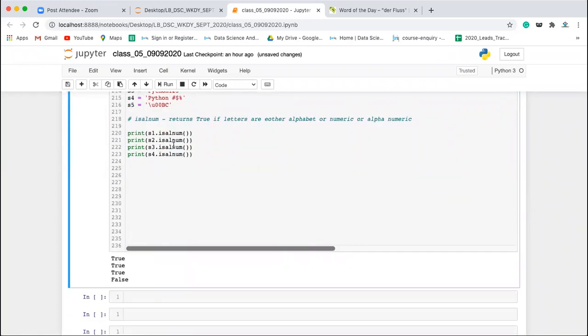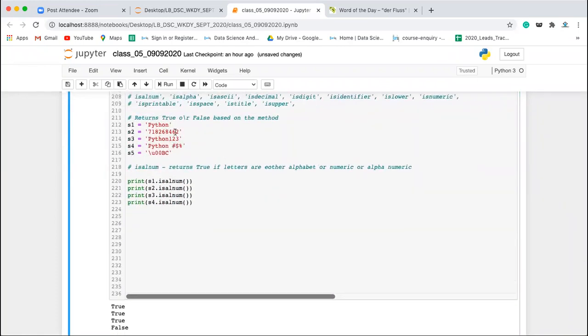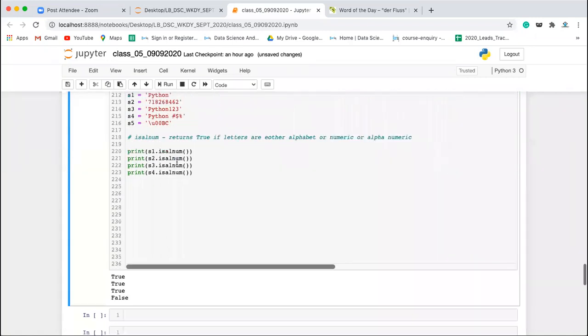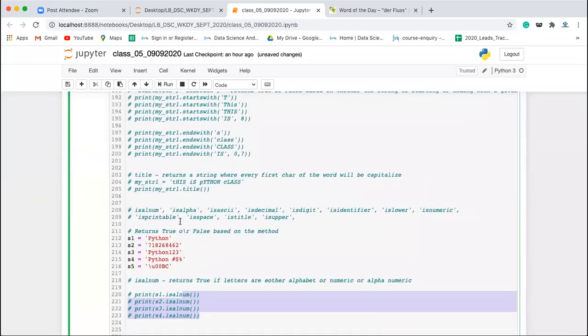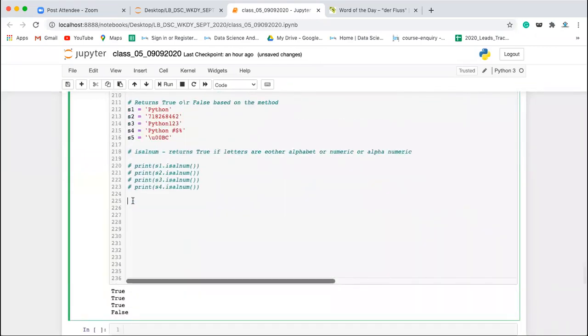So first three are true. Why? Because this is alphabet, this is numeric, this is alphanumeric, and with the special character, this is false. Okay, fine. Next we have isalpha. So what is this isalpha? isalpha checks whether the string is alphabet or not.